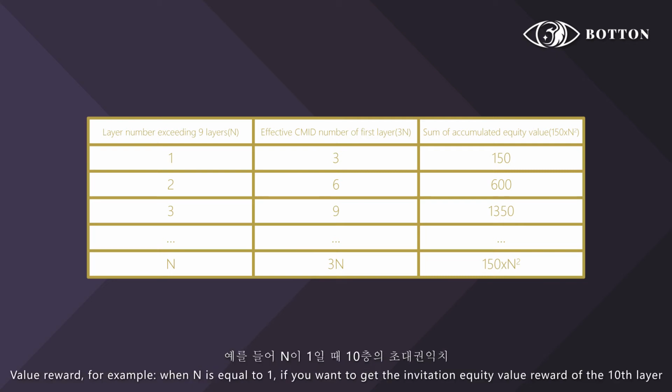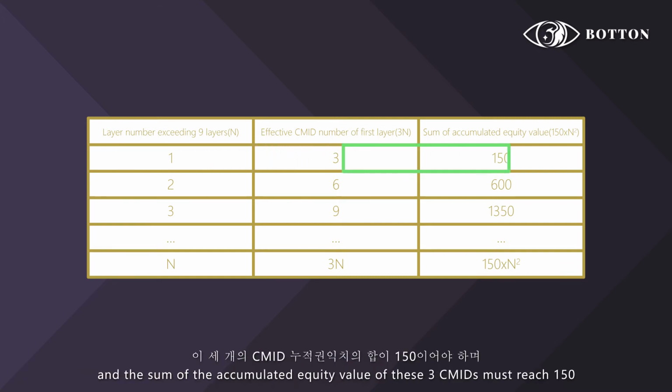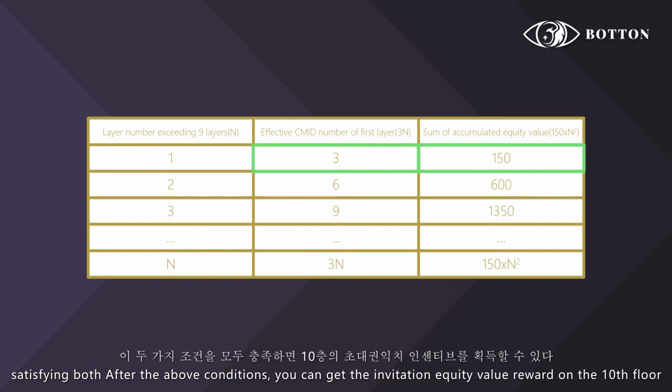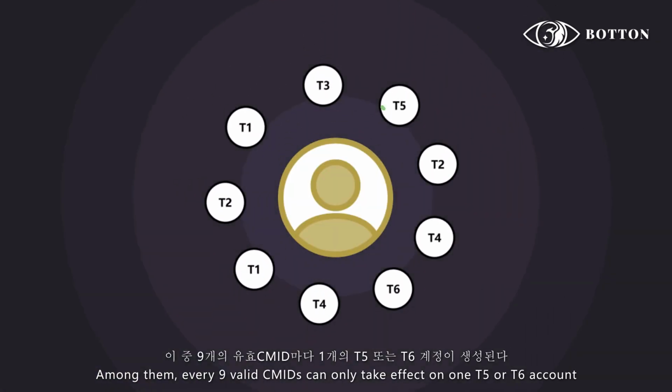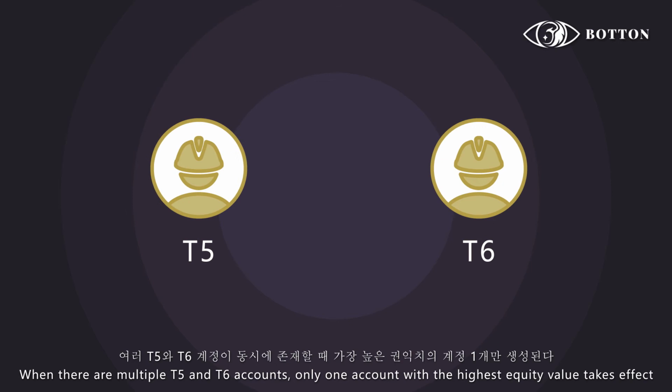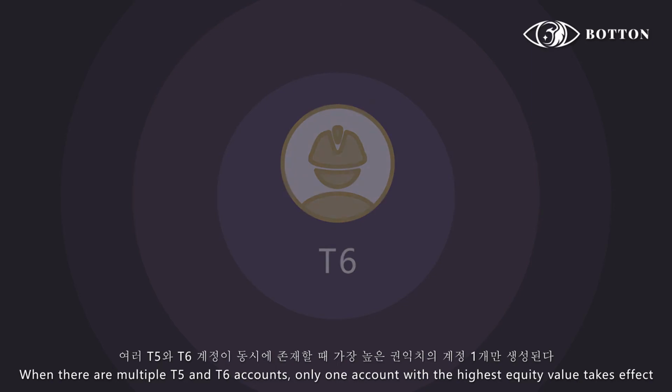For example, when n is equal to 1, if you want to get the invitation equity value reward of the 10th layer, the effective CMIDs of the first layer must reach 3, and the sum of the accumulated equity value of these 3 CMIDs must reach 150. Satisfying both of the above conditions, you can get the invitation equity value reward on the 10th layer. Among them, every 9 valid CMIDs can only take effect on one T5 or T6 account. When there are multiple T5 and T6 accounts, only the one account with the highest equity value takes effect.